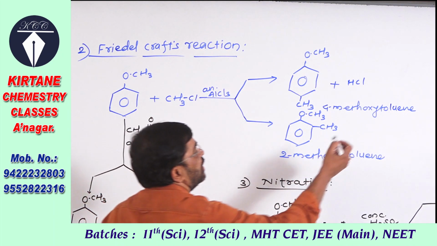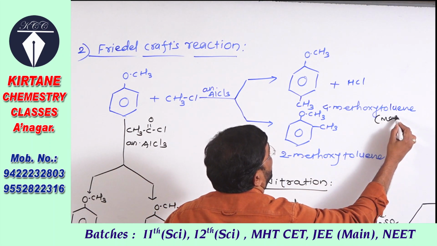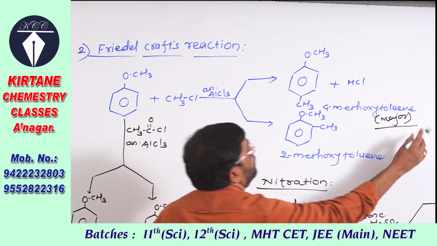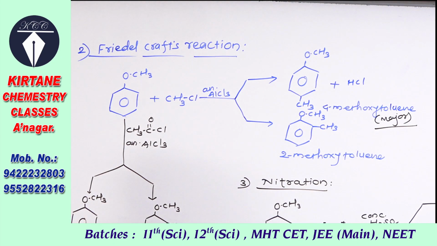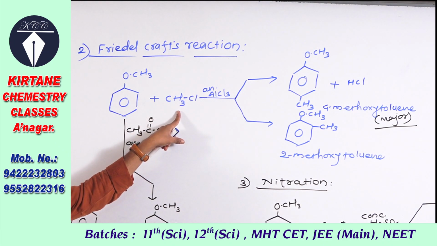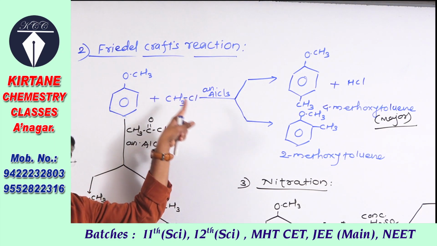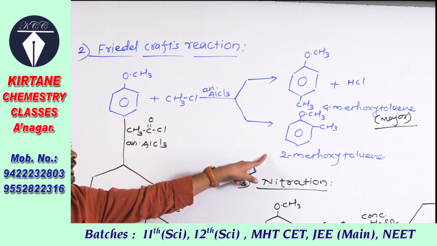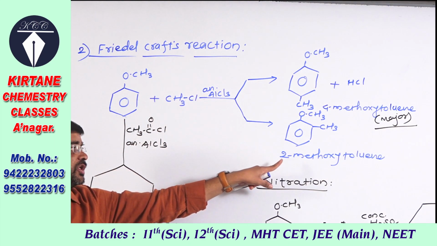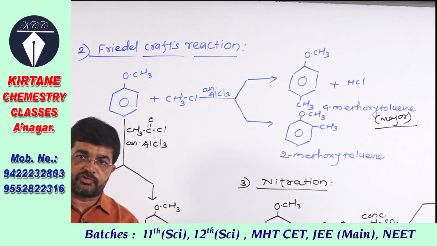Point to be remembered, 4-methoxytoluene, the para derivative, is here also the major product. So simply, you have to remember, anisole when treated with methyl chloride, chloromethane, in the presence of anhydrous AlCl3, gives a mixture of 4-methoxytoluene and 2-methoxytoluene.